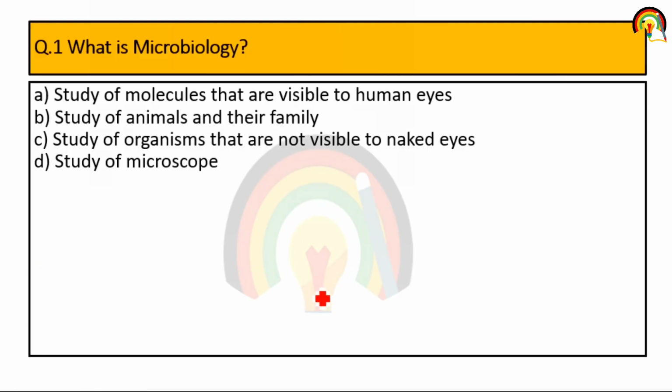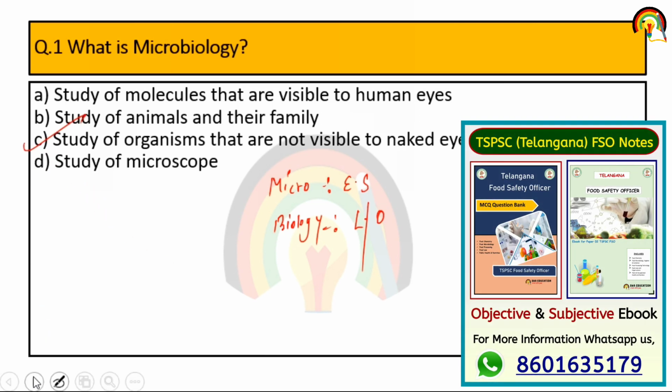So the very first question is, what is microbiology? As we all know, microbiology is made up of two terms, micro and biology. What do you mean by micro? Micro means extremely small, that we cannot see with our naked eye, and biology is the study of living organisms. So microbiology is the study of living organisms that are not visible to the naked eye.